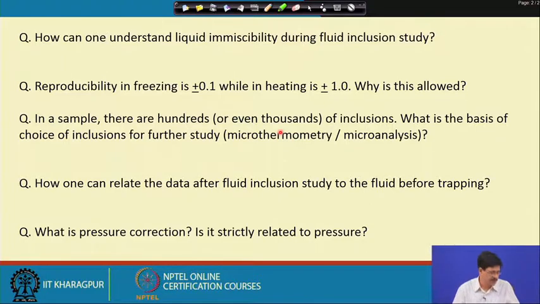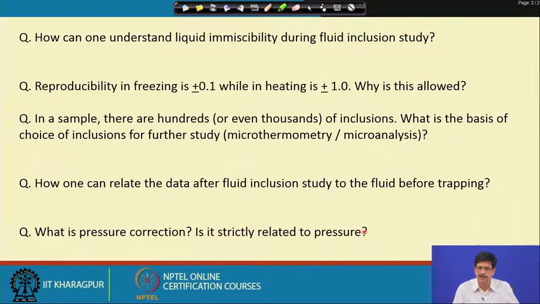Sometimes the inclusion population is so low that we are not left with much choice, and we have to take the data on as many inclusions as possible. How can one relate the data after fluid inclusion study to fluid before trapping? That is actually the isochore and the pressure correction, which comes next. What is pressure correction and is it strictly related to pressure?